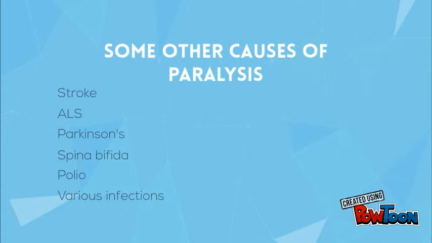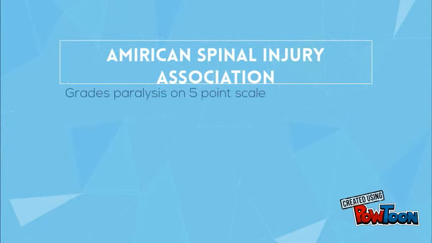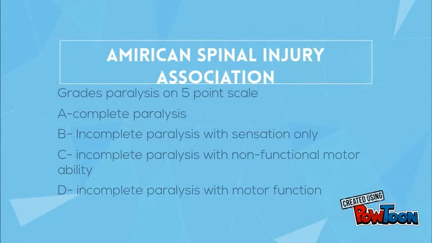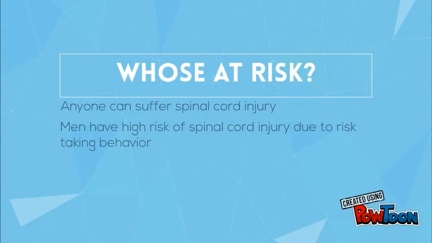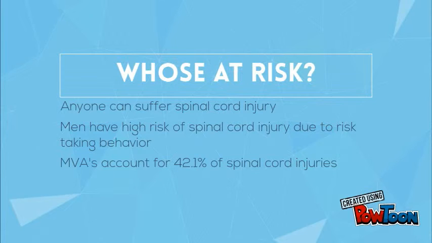The American Spinal Injury Association grades paralysis on a 5-point scale, ranging from complete paralysis to various forms of incomplete paralysis. Anybody is at risk to sustain a traumatic spinal cord injury. However, men have been shown to be at greater risk because they are more likely to take risks. Motor vehicle accidents account for the greatest majority of spinal cord injury.